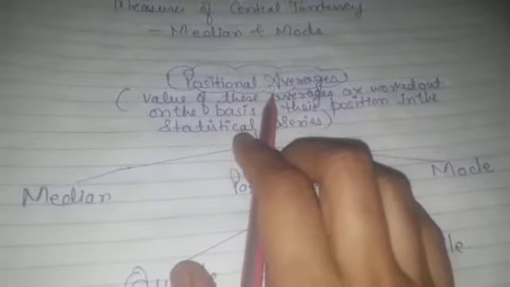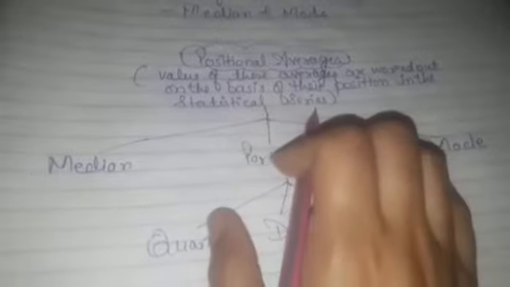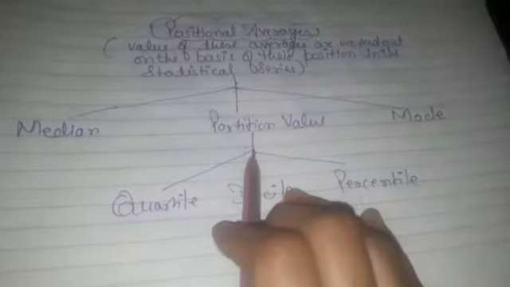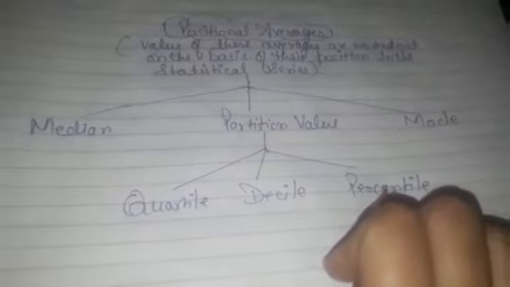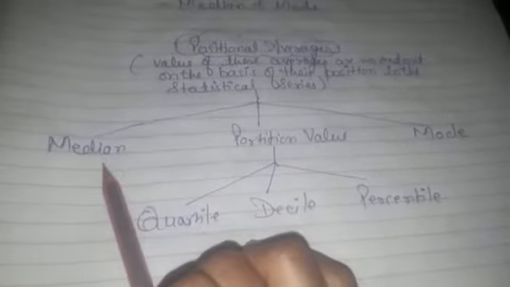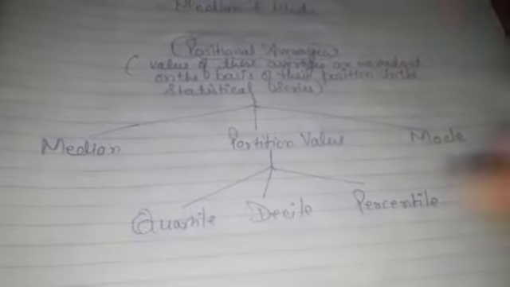Means their value is not worked out by a mathematical formula, but their value is worked out on the basis of their position in the statistical series. These positional averages are median, partition values and mode. The partition values are further classified as quartile, decile, percentile. Today we are going to start with the topic median. What is the meaning of median and how we can calculate it under individual series.